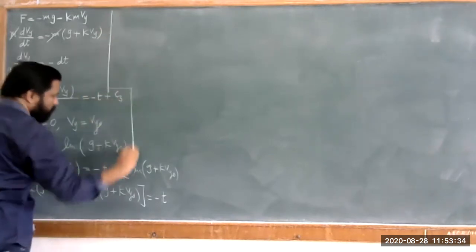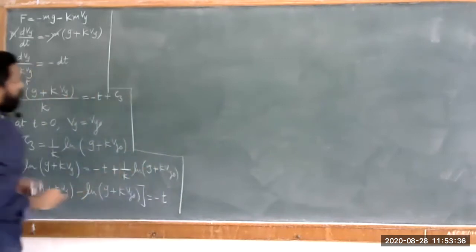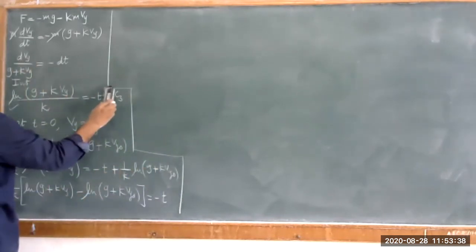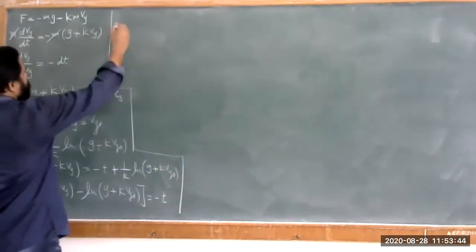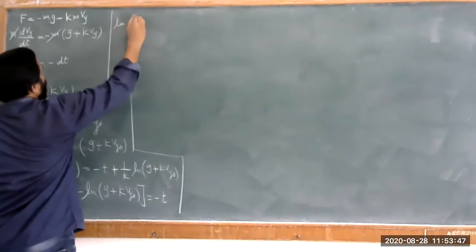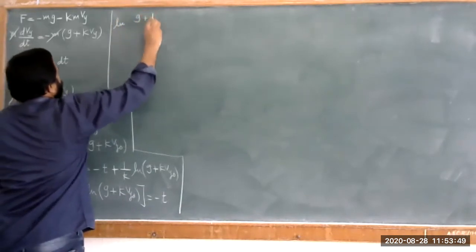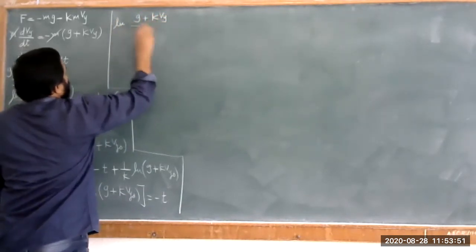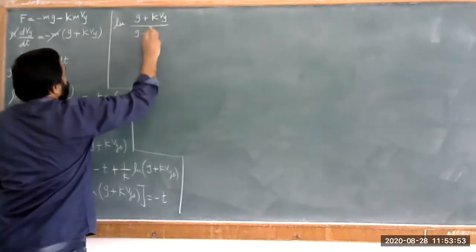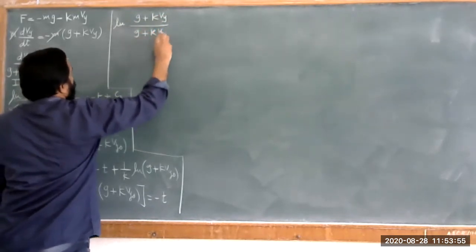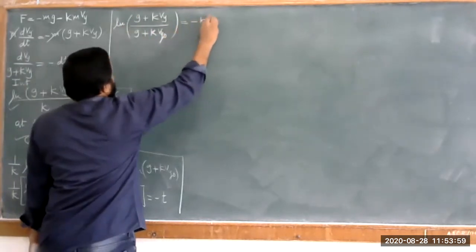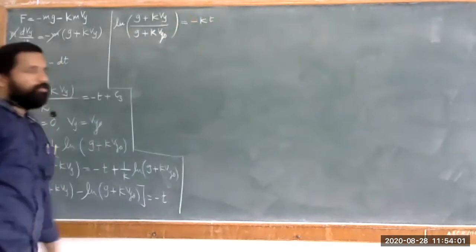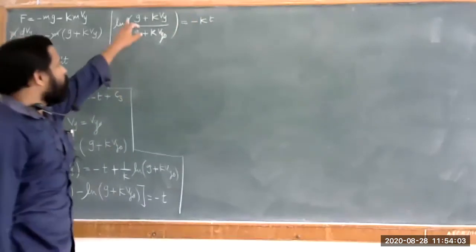What we have to do is just use the law of logarithm. You transfer this k to your RHS, and you can write ln of (g plus k Vy) divided by (g plus k Vy naught) is equal to minus kt. That is, log of A minus log of B is equal to log of A upon B.